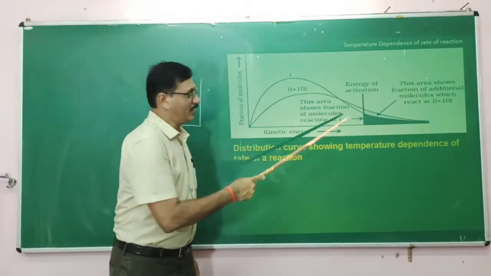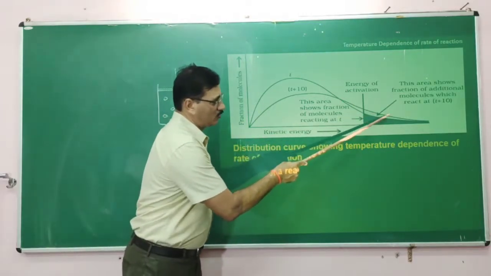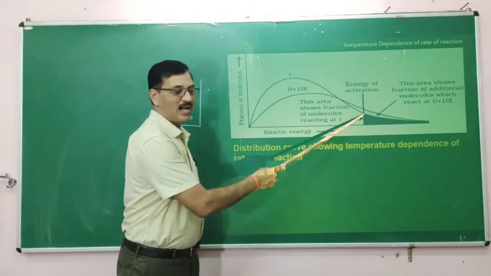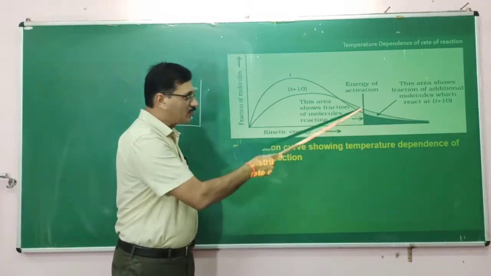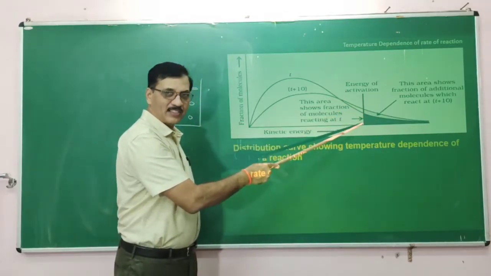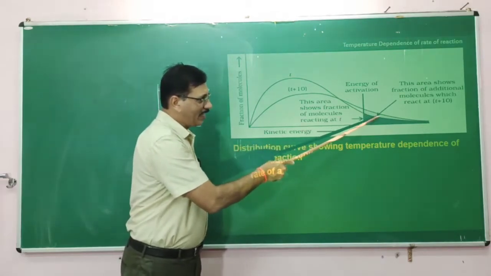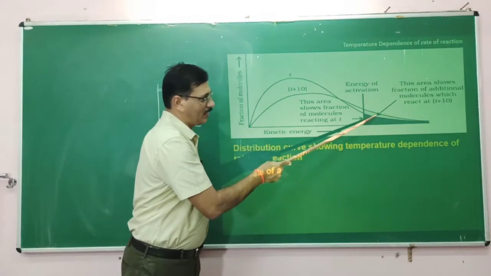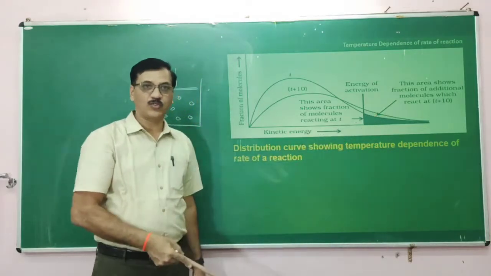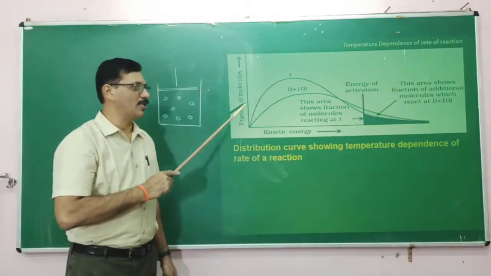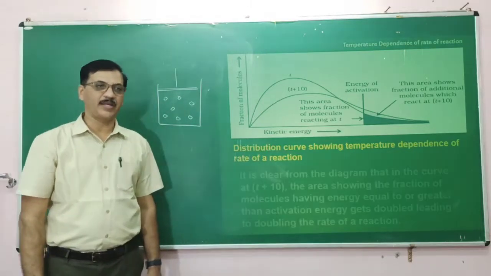Another thing is, most of the particles in the second case have the energy necessary for a reaction to occur, and therefore more area under the curve tells you that a larger fraction of molecules are participating in the chemical reaction.